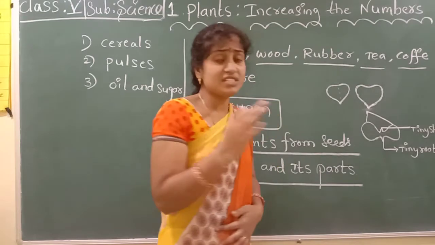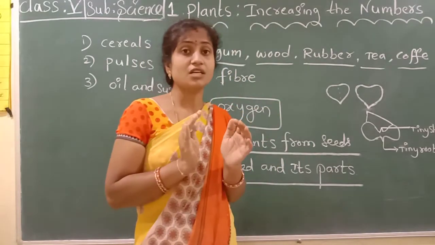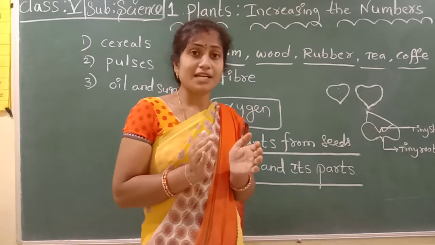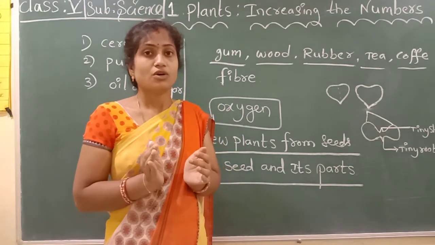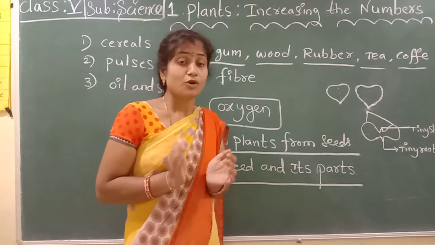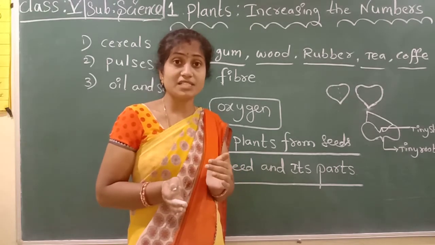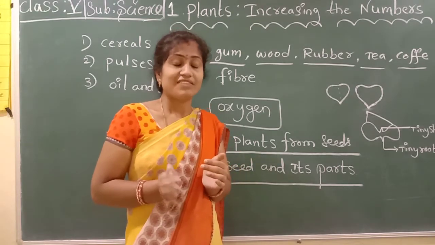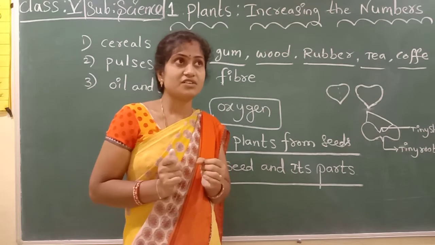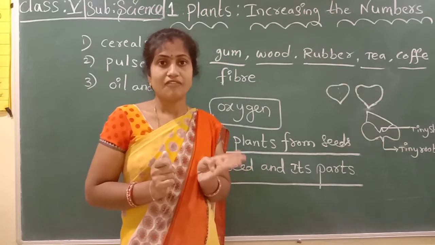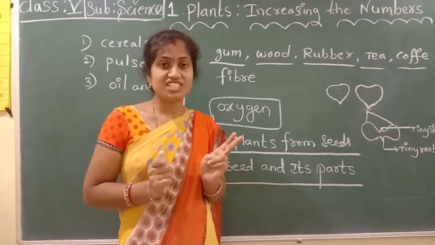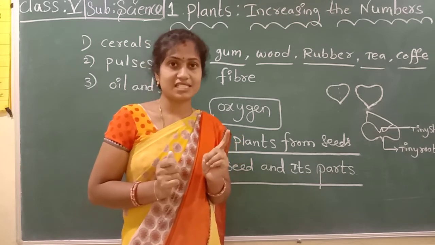First of all, we will discuss monocot and dicot. What is a monocot? What is a dicot? Once you have to think. I will give examples: peas, grams, beans, wheat, maize and rice.